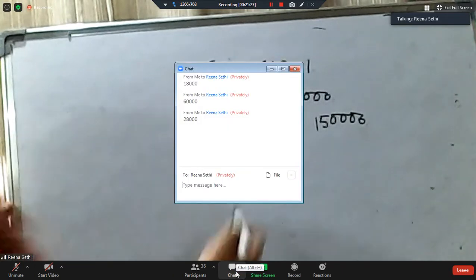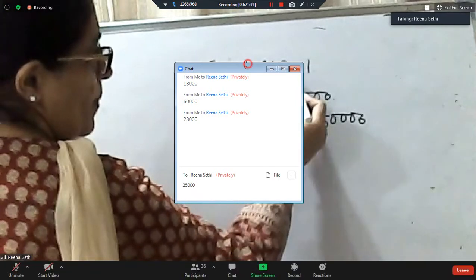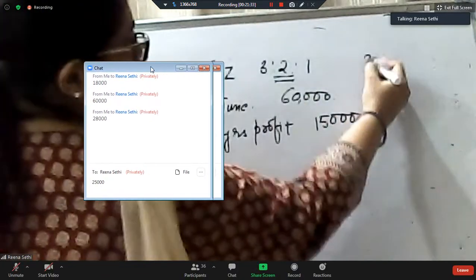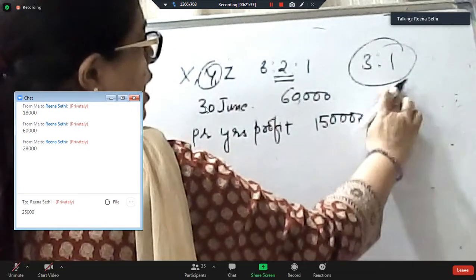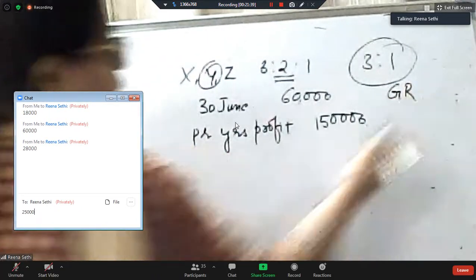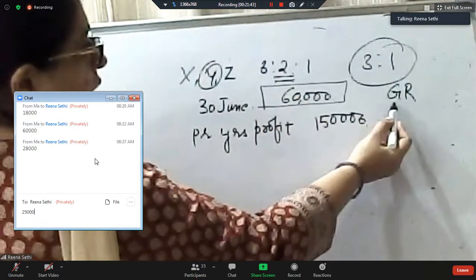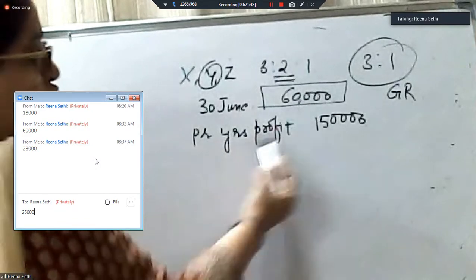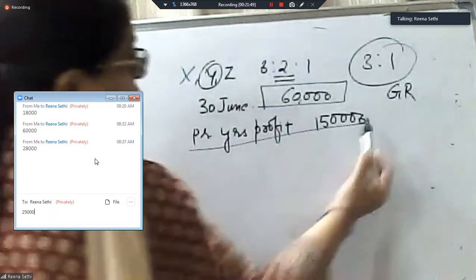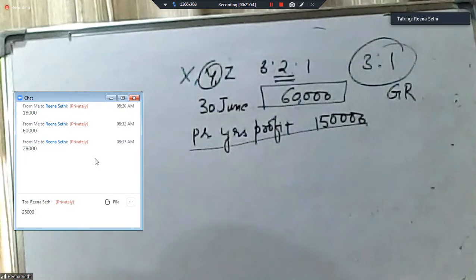I hope it's very simple. When Y is retiring, after Y's death, the new profit sharing ratio will be 3:1 and their gaining ratio will also be 3:1. So for goodwill, we are going to pass the entry gaining partners' capital accounts to sacrificing partner, and for the past year's profit share, we are going to pass the entry P&L suspense account debited to partners' capital account.